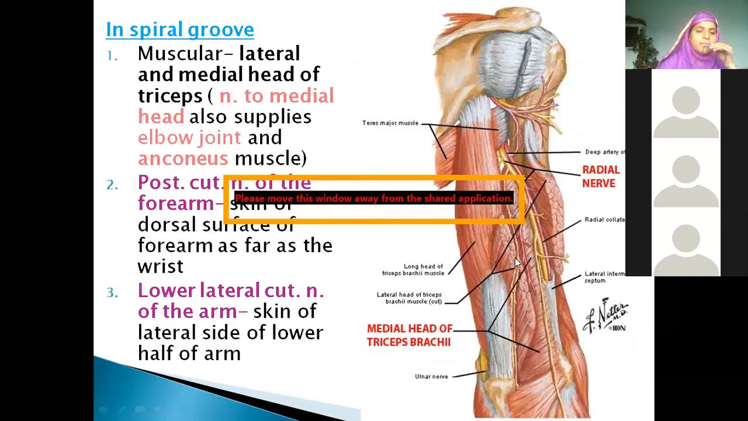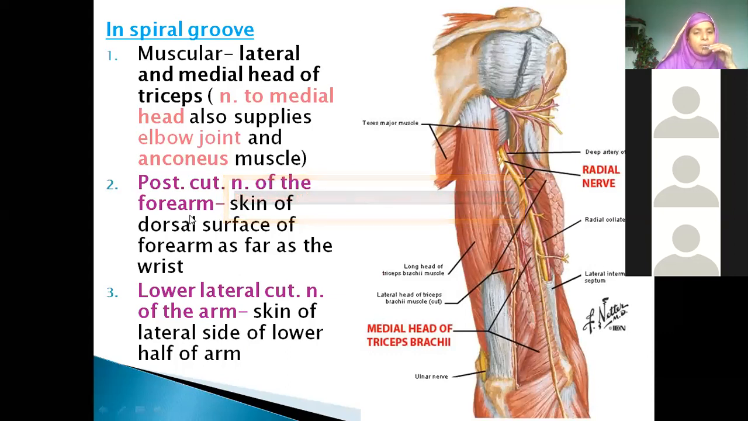Okay, here it will supply the medial head. Then the posterior cutaneous nerve of the forearm. Then the lower lateral cutaneous nerve of the arm. These are the further cutaneous nerves which we will see coming from the radial nerve.